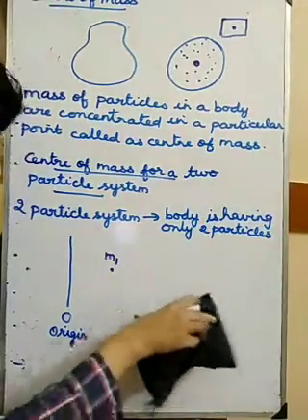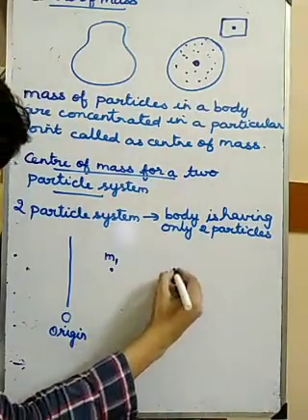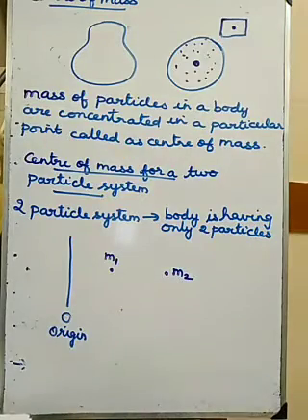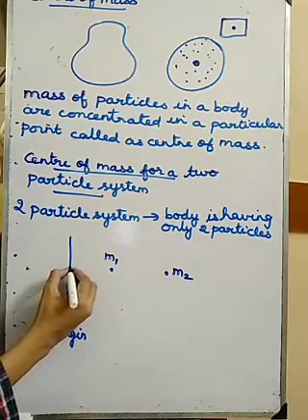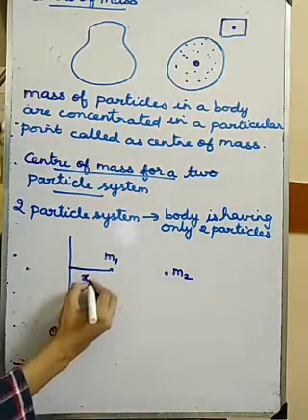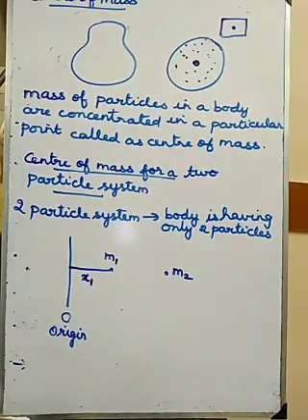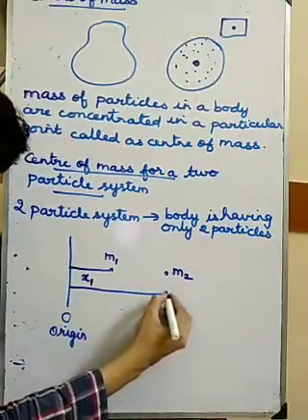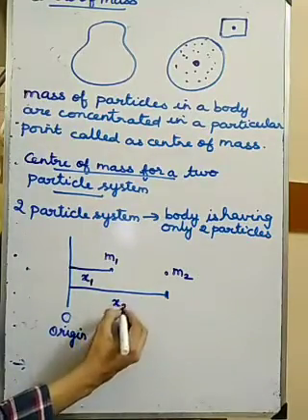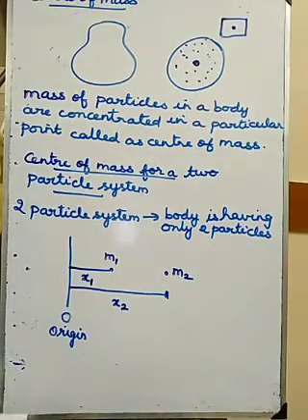The distance between the origin and M1, I am going to consider as x1, and the distance between the origin and M2, I am going to consider as x2.